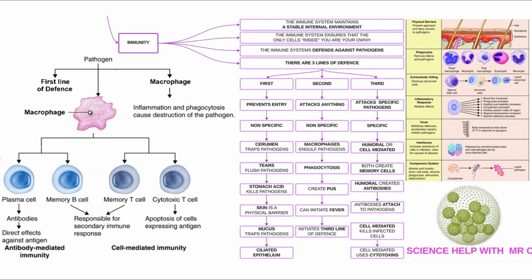And we see here for antibody-mediated, which is humoral-mediated, that B cells create plasma cells, which create antibodies. It also initiates the creation of memory B cells, which are needed in case of a second exposure. And that it also initiates cell-mediated immunity, and cell-mediated immunity creates cytotoxic T cells, which destroy infected cells, and it also creates memory T cells in case of the second exposure.